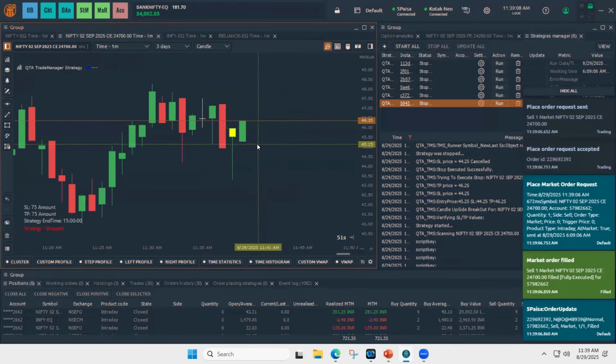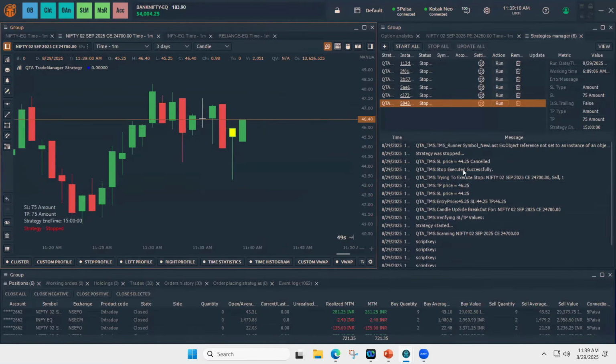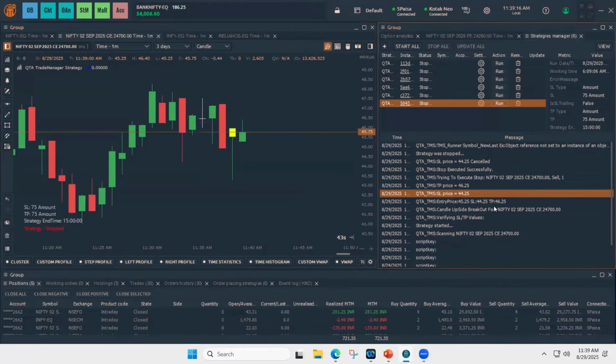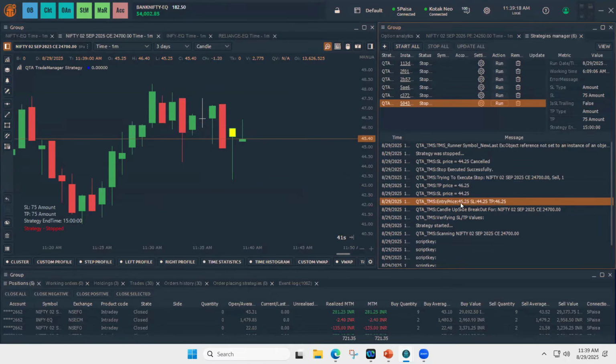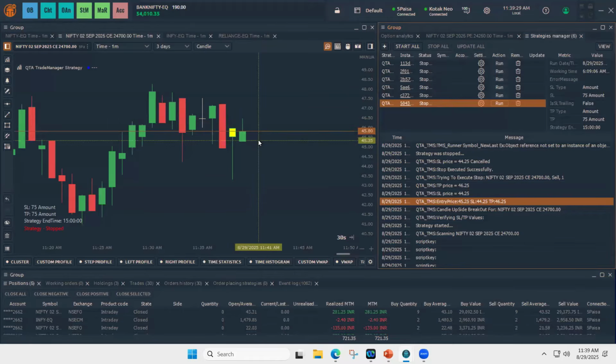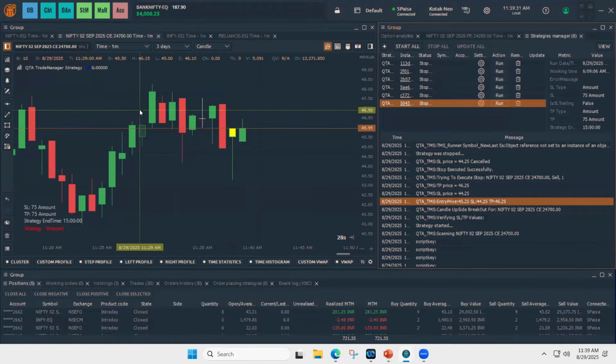So the SL and TP got placed, and it got triggered. Entry price is at 45. 1 point of 75 rupees is 46, and SL is 44. Accordingly, the SL and TP got placed, and it got triggered.